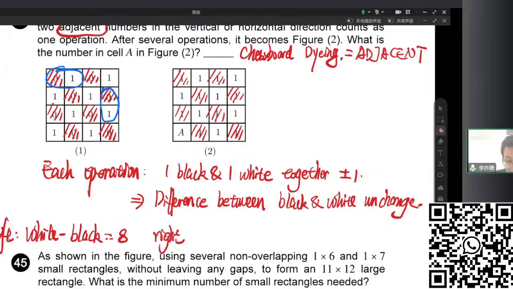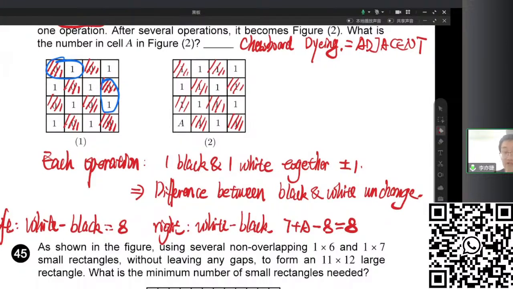So on the right, all the blacks are 1, all the whites are 1 except for this 8. So left to the right, the white minus black would be: white is 7 plus 8, minus the black 8. So the difference is unchanged. So this is still the 8. So then to keep this unchanged difference, A must be.